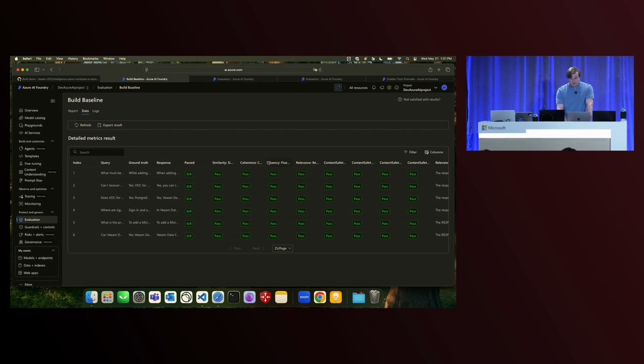Now, we also have these two here, coherence and fluency. Remember earlier, I talked about how it's important that you can understand what the agent is saying. And as far as we're concerned, these are our readability tests. Is the agent giving responses that can actually be understood?